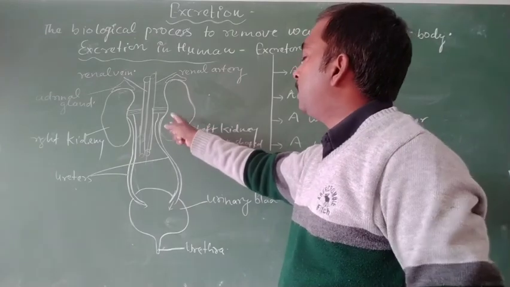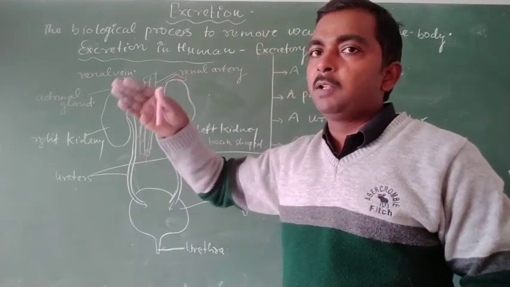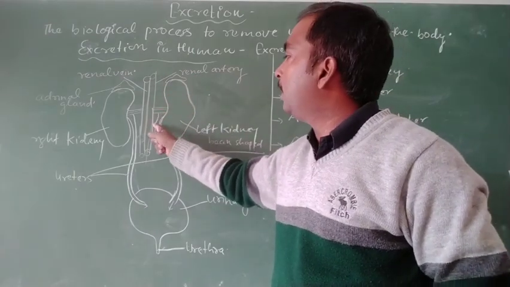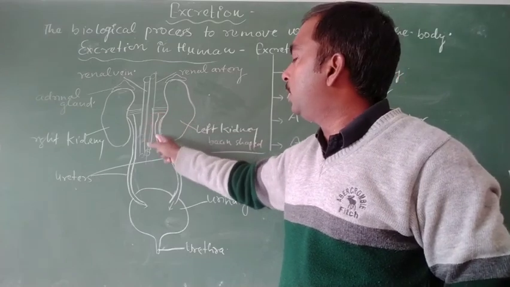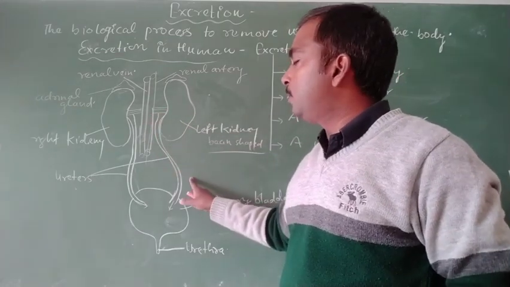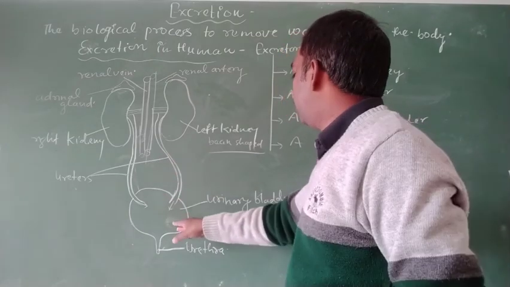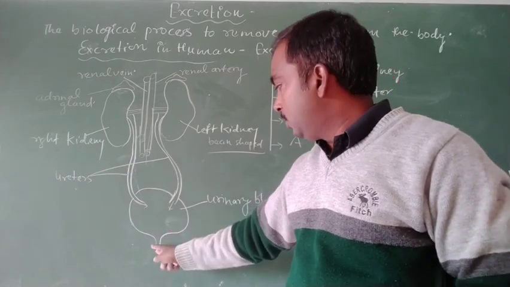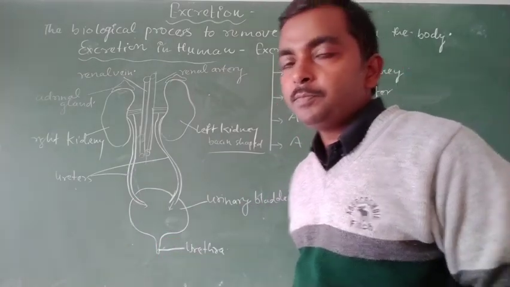From the kidneys, the urine that is separated after filtration of blood is collected by a number of tubules and poured into the ureter. The ureter is the last tube that collects the urine into the urinary bladder, and from the urinary bladder the urine comes out through the urethra.